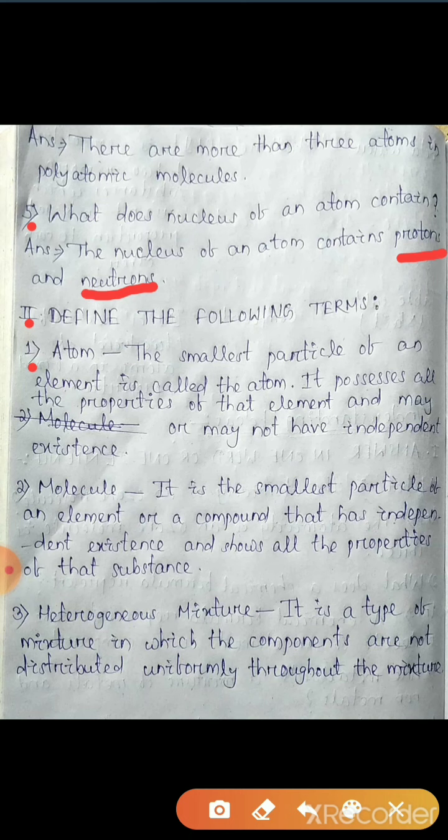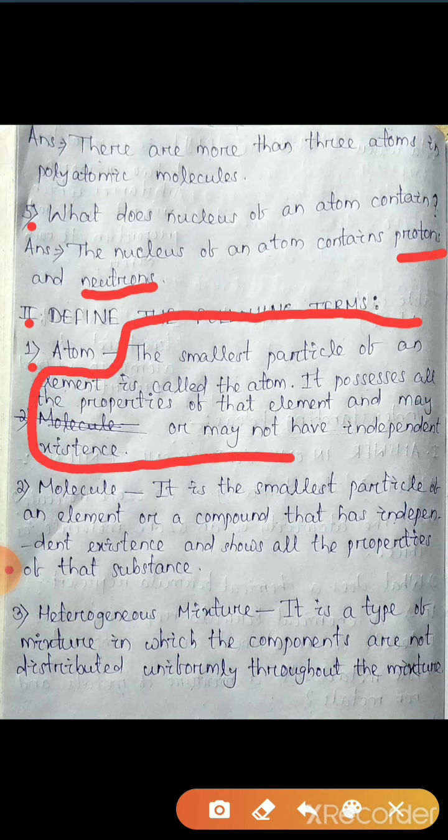For better clarification, I have written all the things related to an atom. It is easier for you to understand what is an atom.